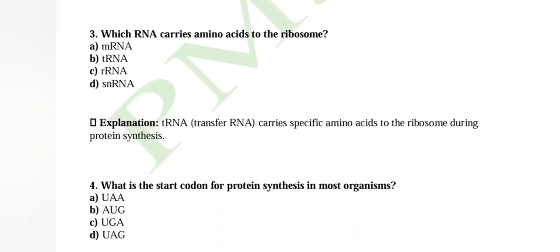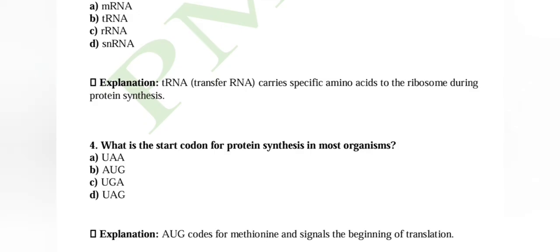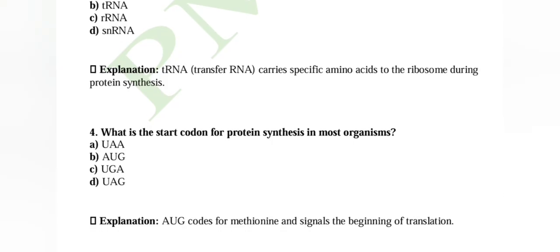Question number 4. What is the start codon for protein synthesis in most organisms? So the start codon in most organisms is AUG, that codes for methionine. Methionine is a type of amino acid. Okay, so whenever protein synthesis takes place, it will start from the codon on mRNA, that is AUG, and signal the beginning of translation.